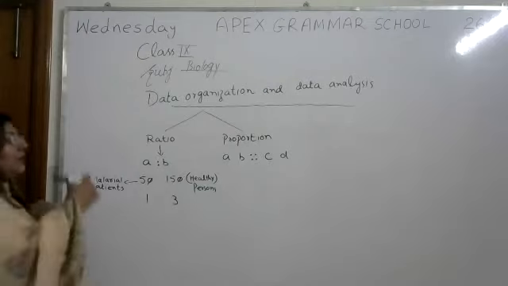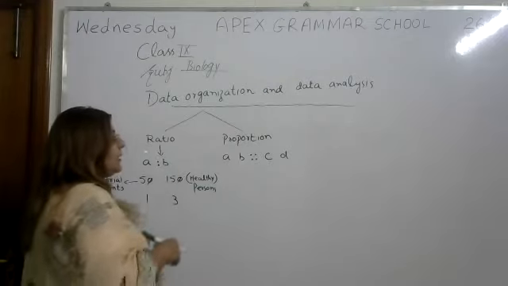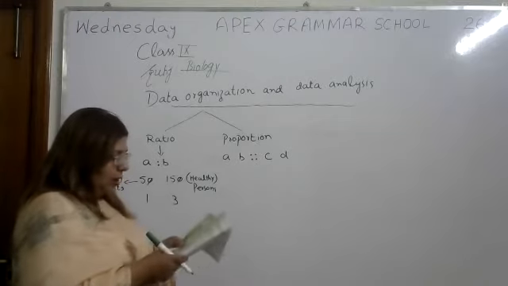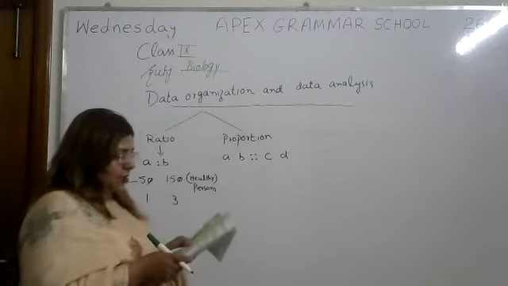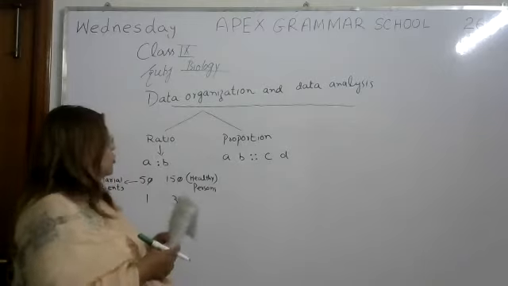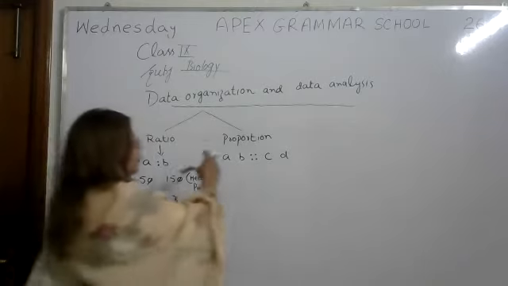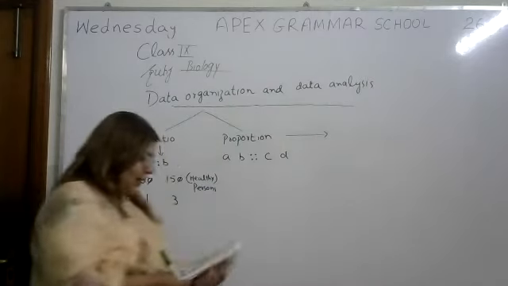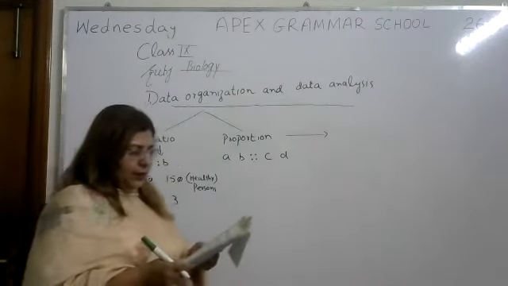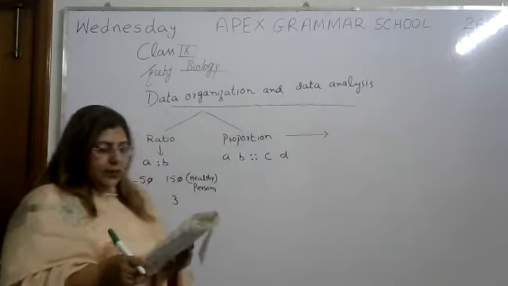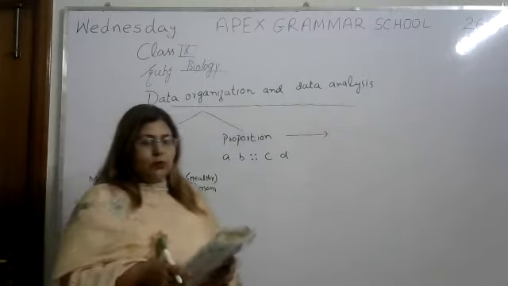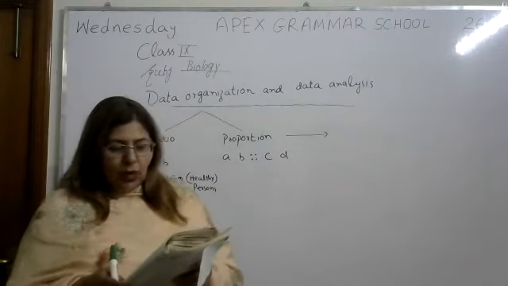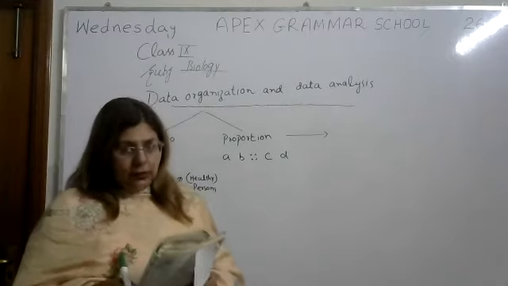Now we will discuss proportions. What is a proportion? There is another example given in your book. First ratio is given, 14:20. Proportion I am explaining here. If there are 100 healthy sparrows, they are allowed to take a bite of malarial patients.